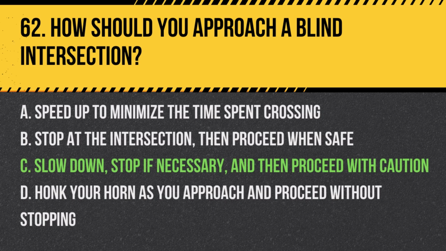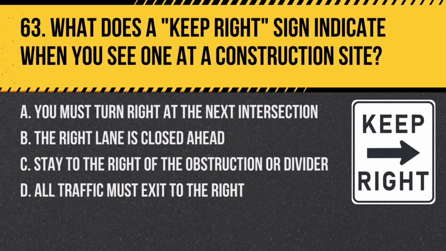Question 63. What does a keep right sign indicate when you see one at a construction site? A. You must turn right at the next intersection. B. The right lane is closed ahead. C. Stay to the right of the obstruction or divider. D. All traffic must exit to the right.